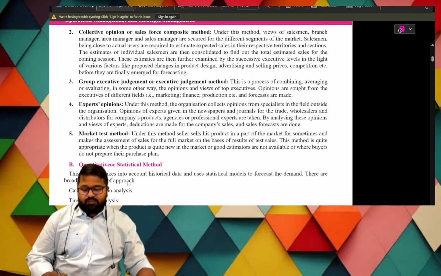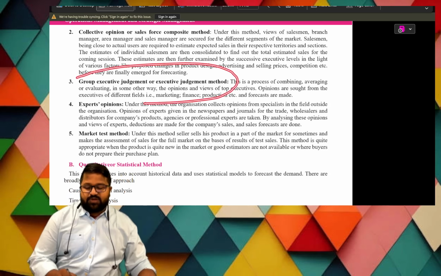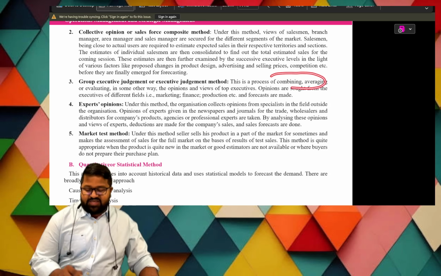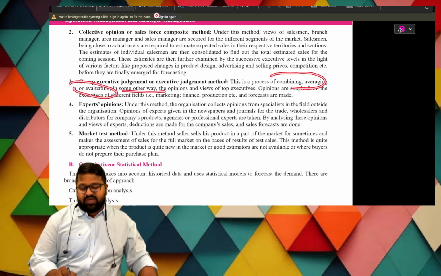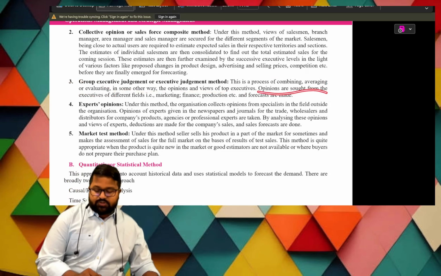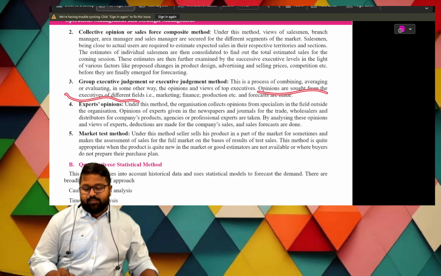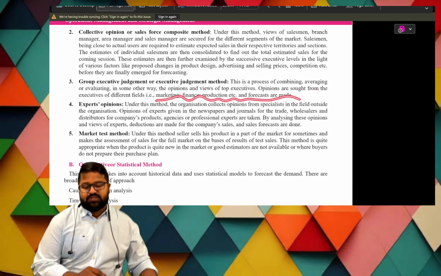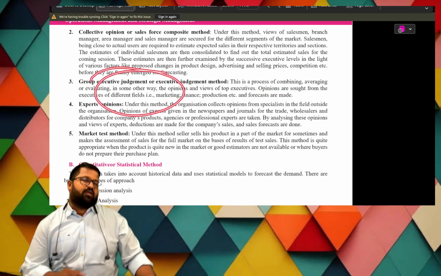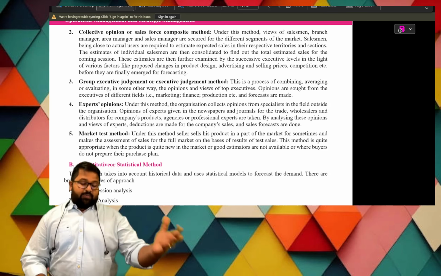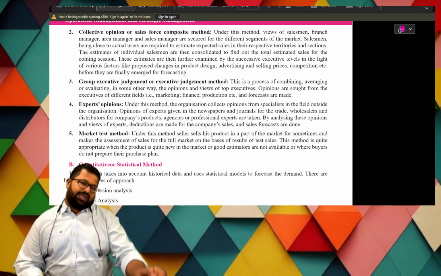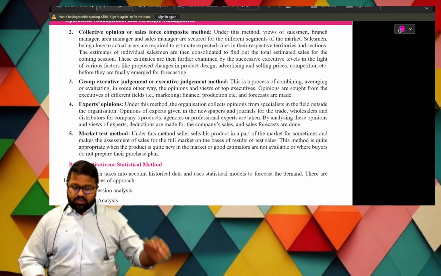Next, group executive judgment or executive judgment method. What is this? It is the process of combining, averaging and evaluating in some other way the opinions and views of top executives. Opinions are sought from the executives of different fields, marketing, finance, production, and a forecast is made. Here experts' opinion is taken, from their respective fields. Their opinion will be taken and made into some sort of average.